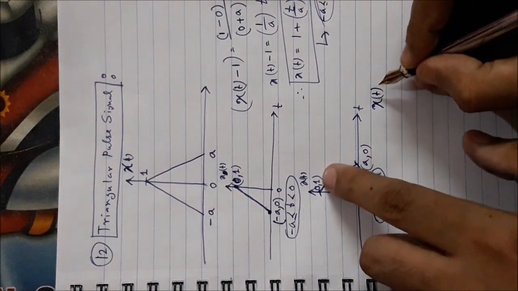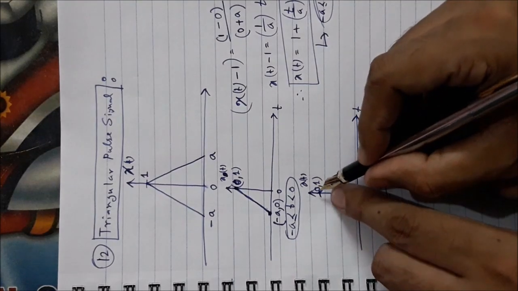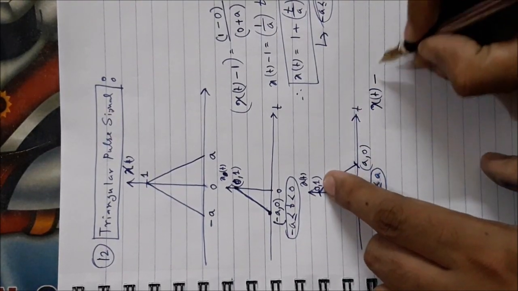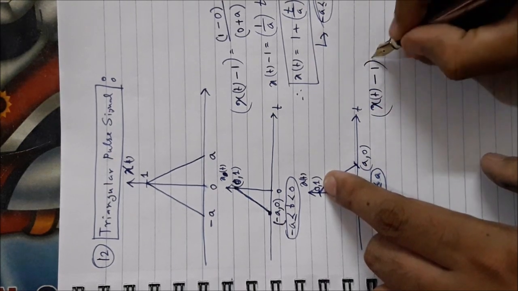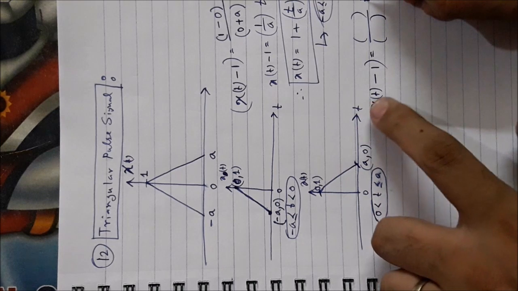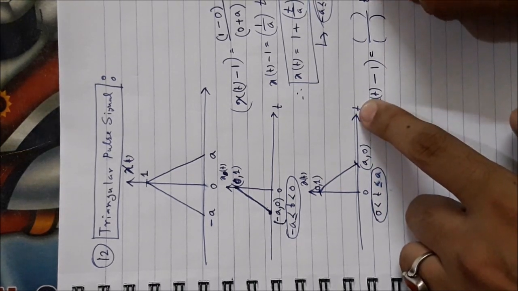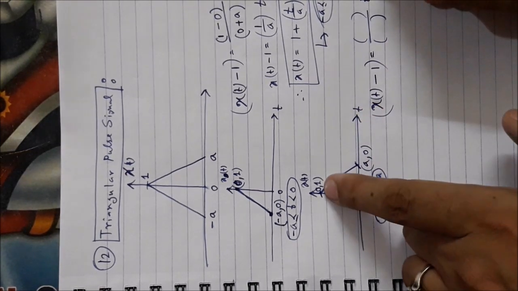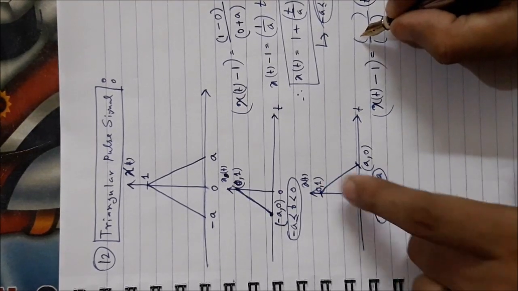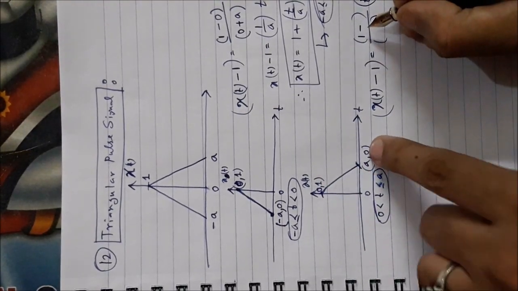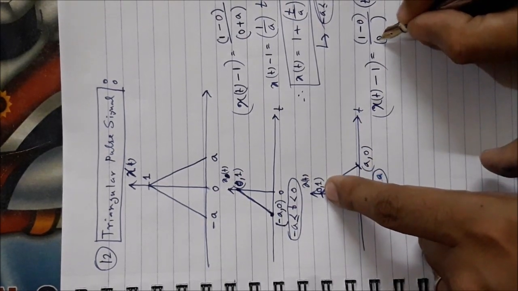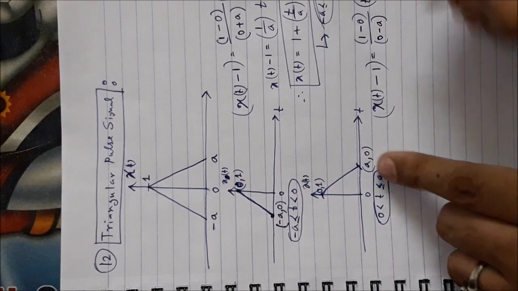x(t) minus y1, it is (x1, y1), it is (x2, y2). So x(t) minus y1 equals the slope times (t minus x1), where the slope is (y1 minus y2) over (x1 minus x2).